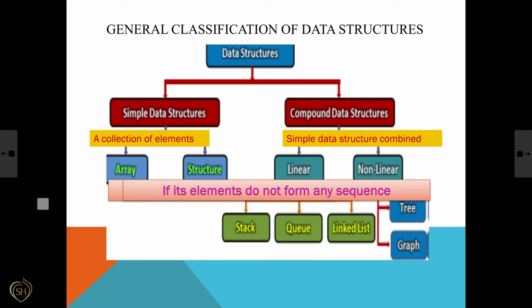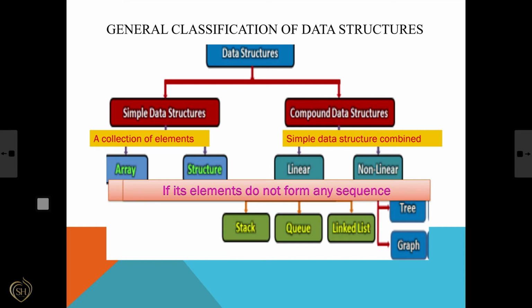Non-linear data structure: if its elements do not form any sequence in memory, then it is called a non-linear data structure. Here linear data structure takes continuous memory allocation, while non-linear data structure takes random memory allocation.